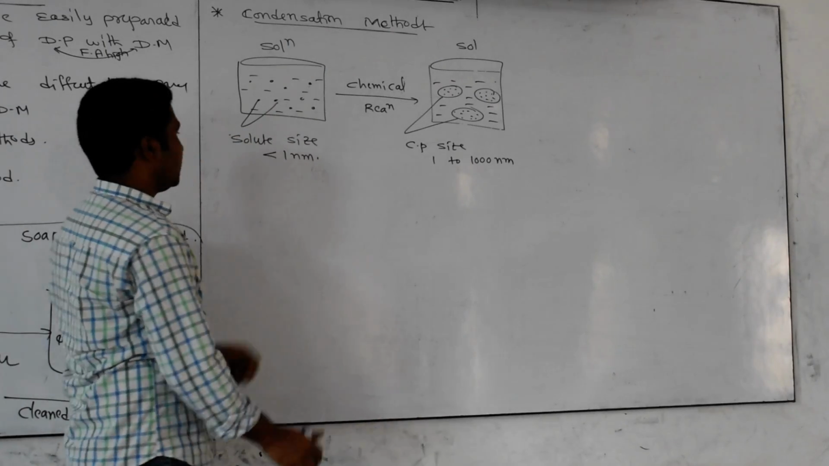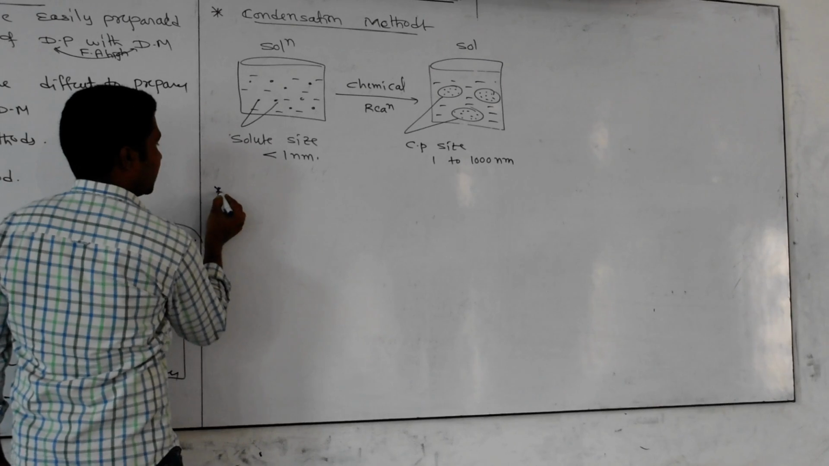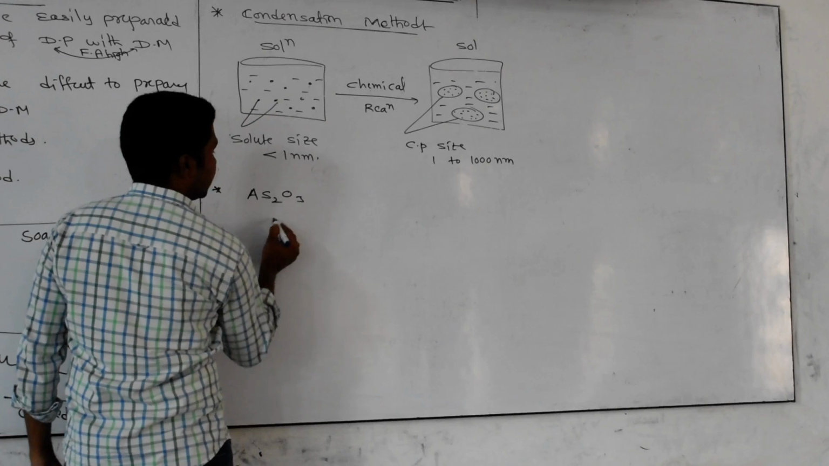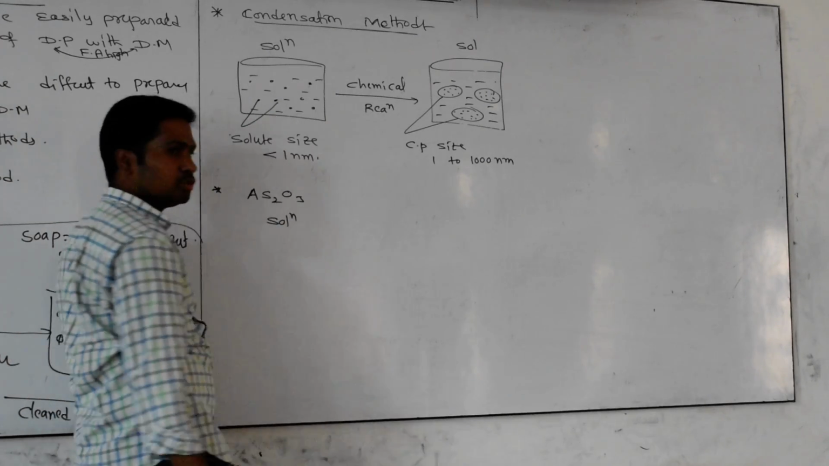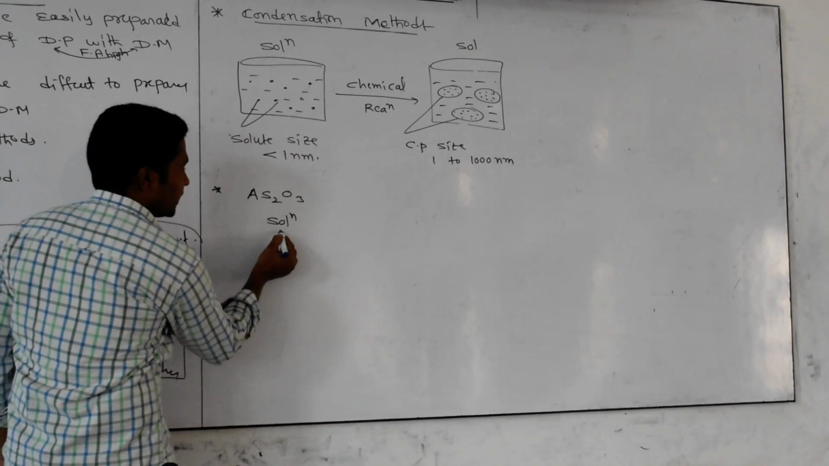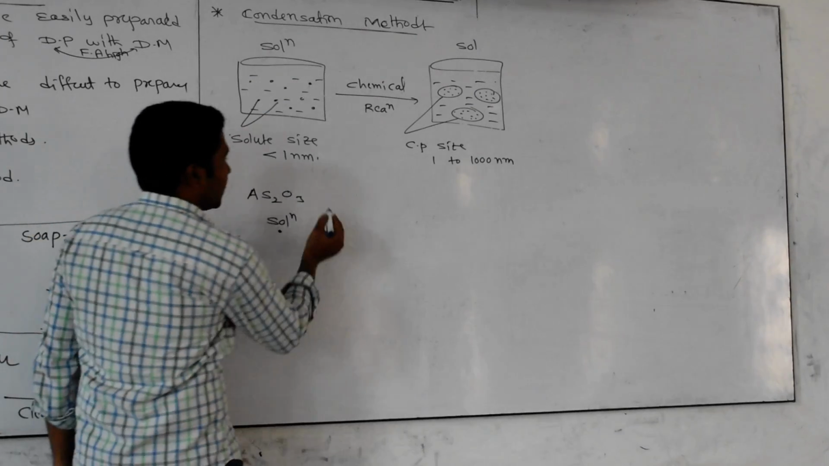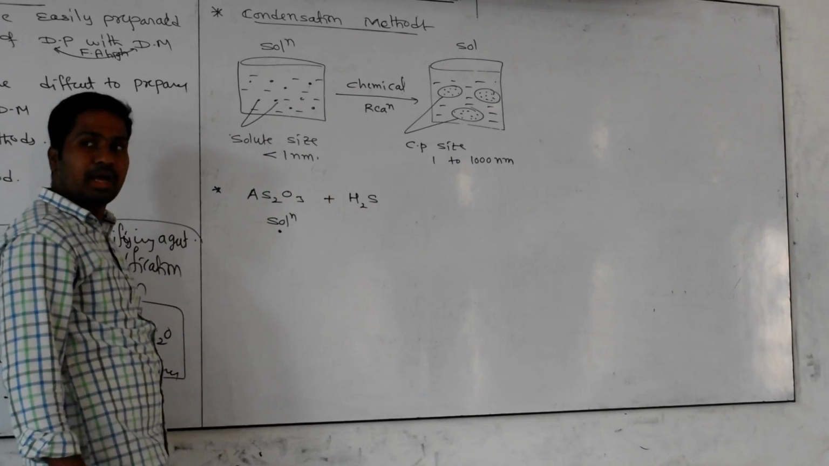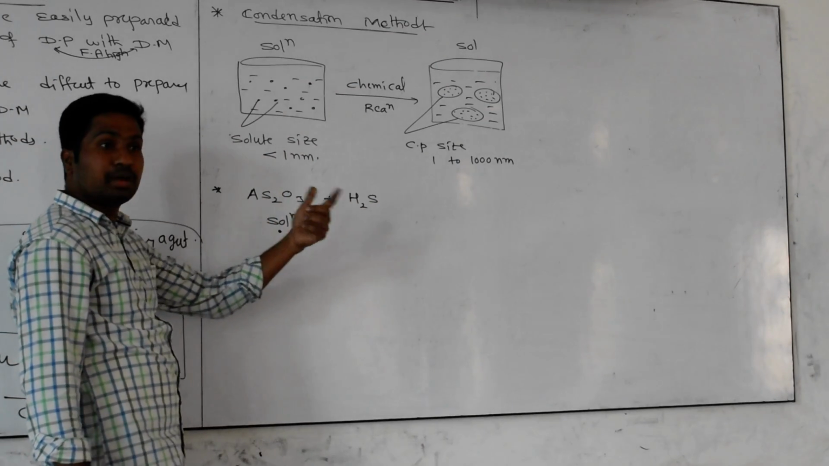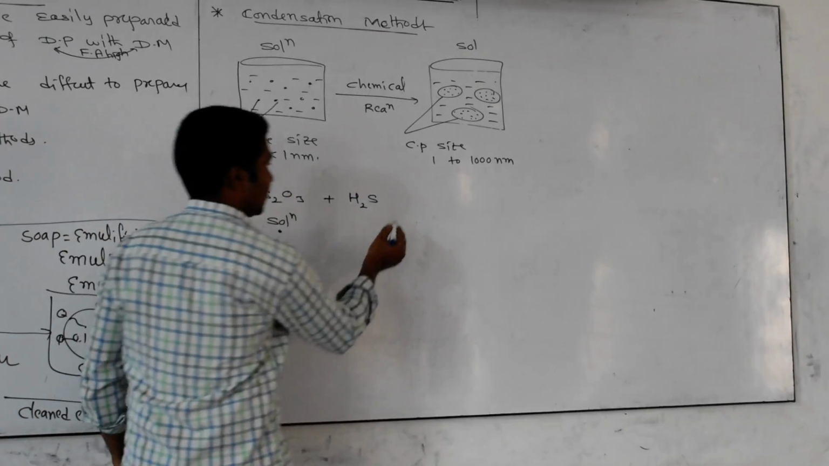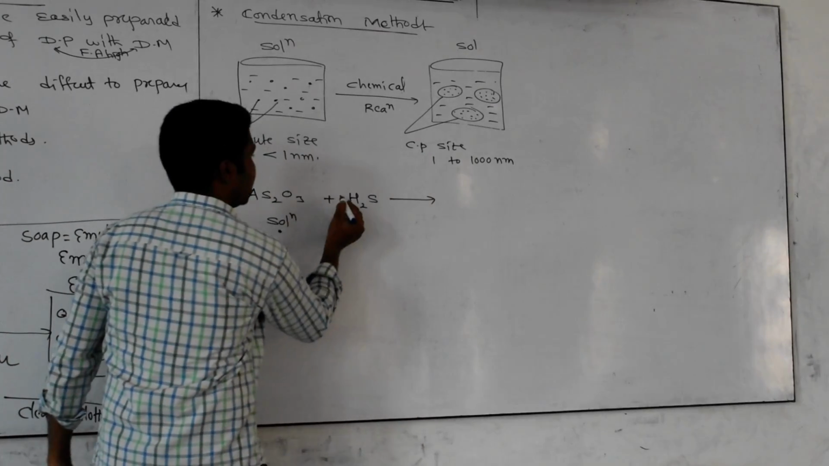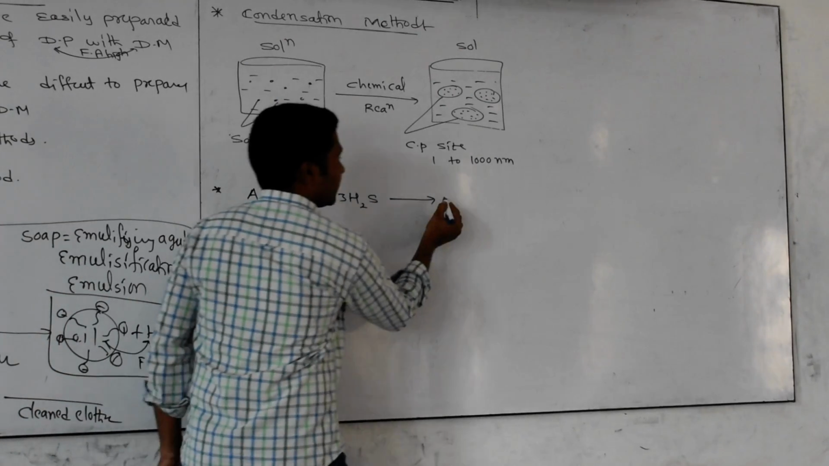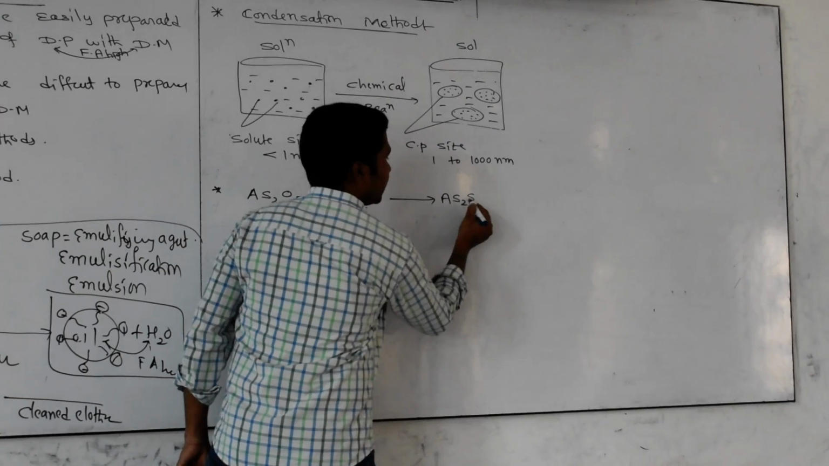Are you clear? I will give you some examples. First one: I am taking arsenic oxide, As2O3. It is a solution, meaning the particle size is too small. To that I am adding hydrogen sulfide gas. What happens? Some aggregation takes place, becoming a sol. Look carefully. I am taking 3 moles of H2S. Then As2O3 and 3H2S become As2S3.